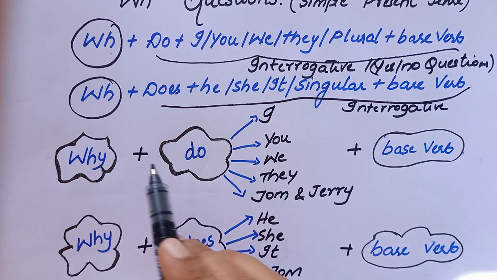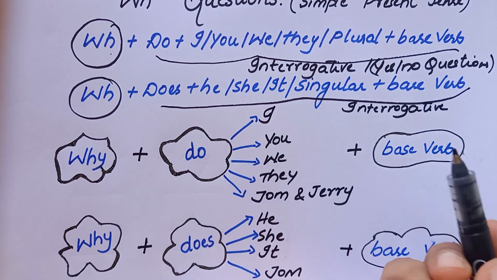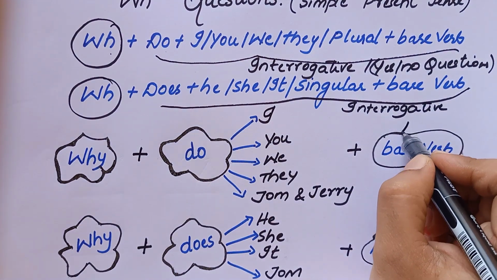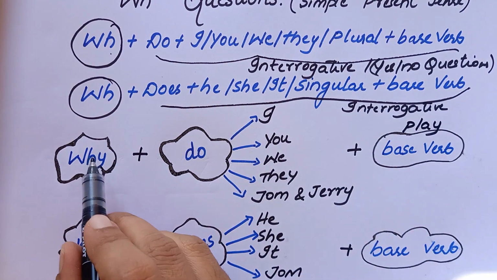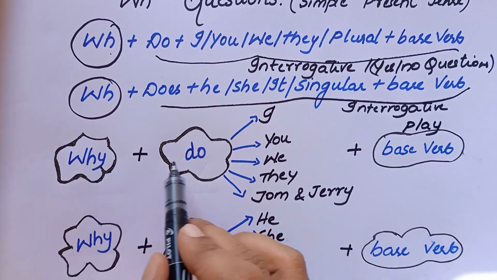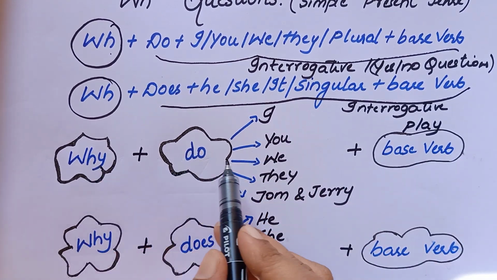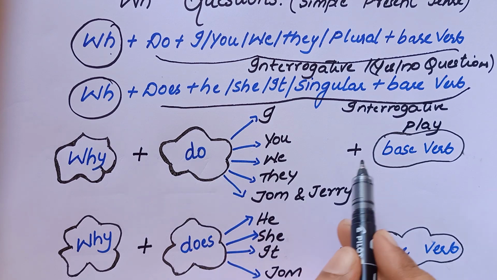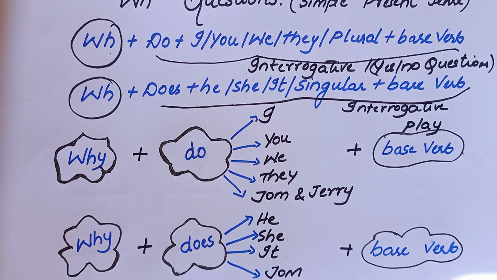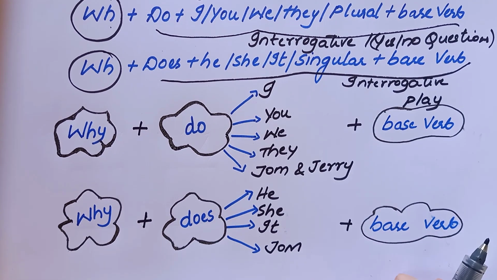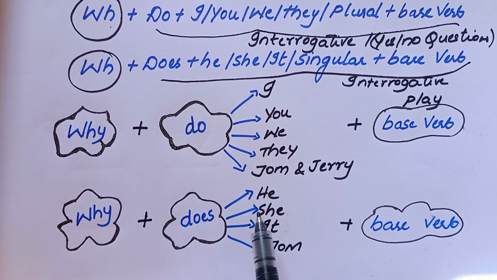So we'll see the example here. Why do I play? Why do you play? Why do we play? Why do they play? Why do Tom and Jerry play? I'll take the verb play here. Okay. So in all the cases, it will remain the same base form of the verb.